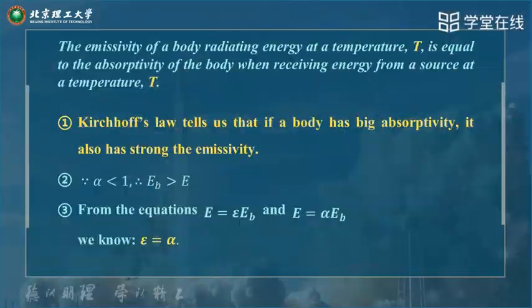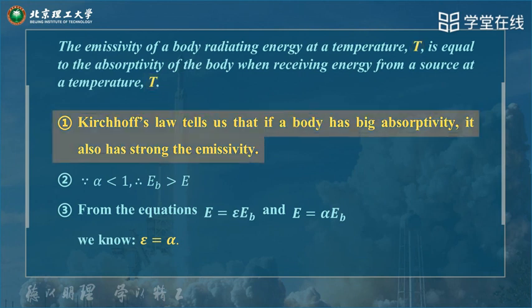So the emissivity of a body radiating energy at temperature T is equal to the absorptivity of the body when receiving energy from a source at temperature T. In this case, Kirchhoff's law tells us that if a body has bigger absorptivity, it also has stronger emissivity.